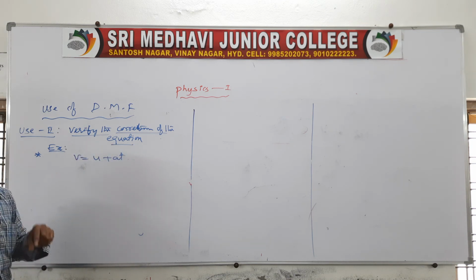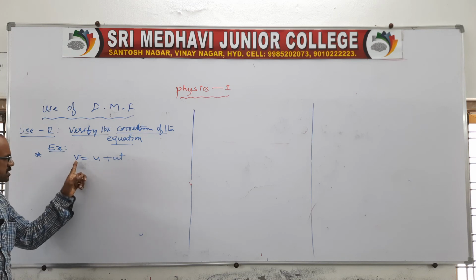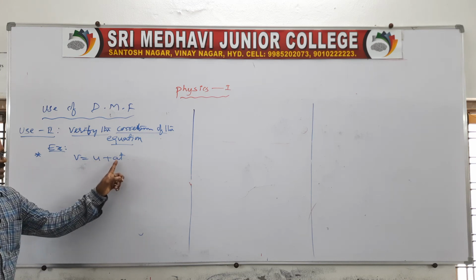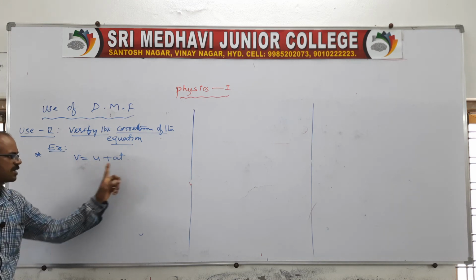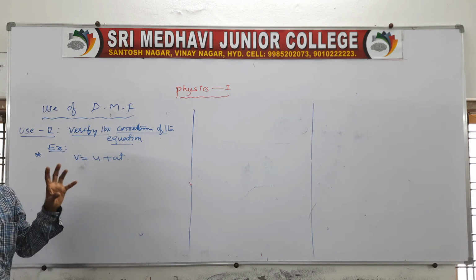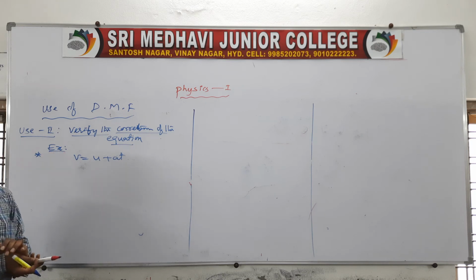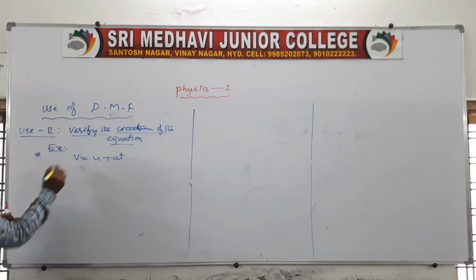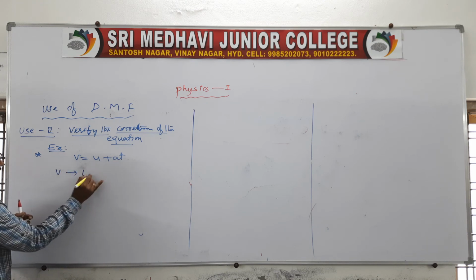What does that mean? You see this quantity and this quantity and this quantity. Now we have to write the dimensional formula for all these quantities. If all dimensional formulas are the same, then it is dimensionally verified. Here v is nothing but velocity, that is L t power minus 1.